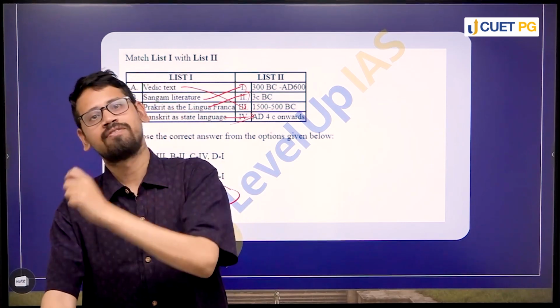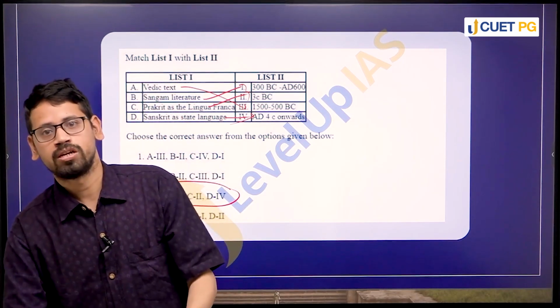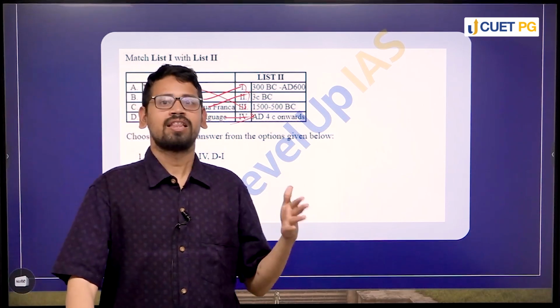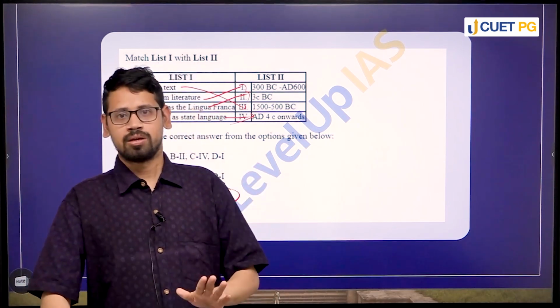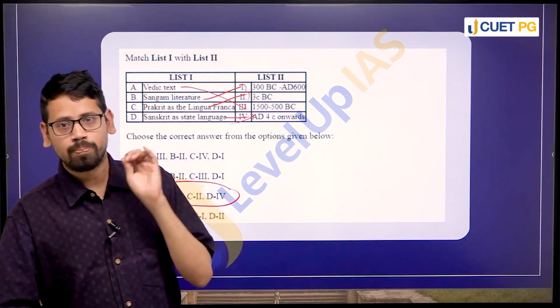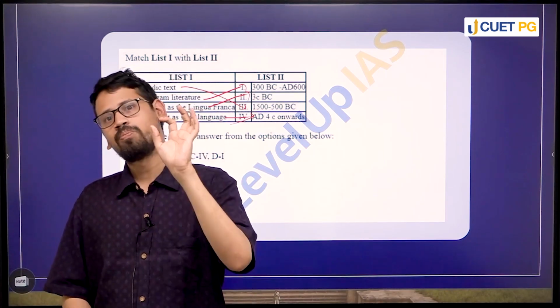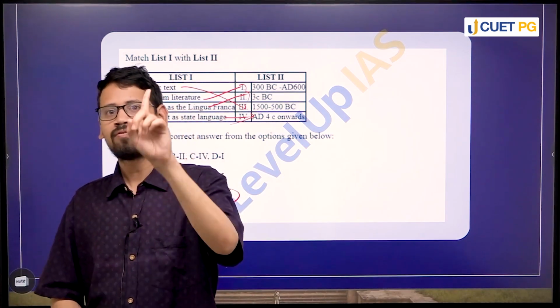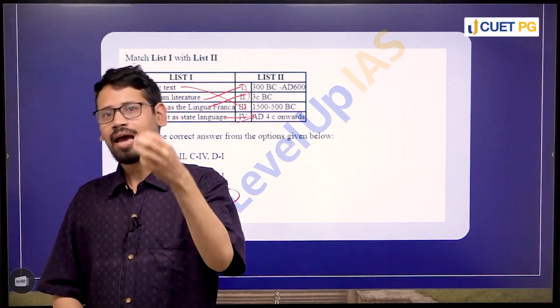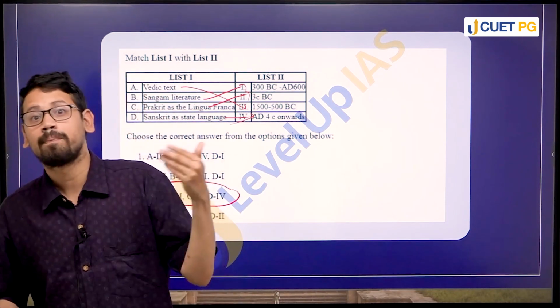There are always relative dates, right? Different chronologies, different inscriptions will give you different estimates of the chronology, right? So to understand and prepare for these kinds of questions, you have to prepare chronologies in terms of absolute chronology as well as relative or comparative chronology.